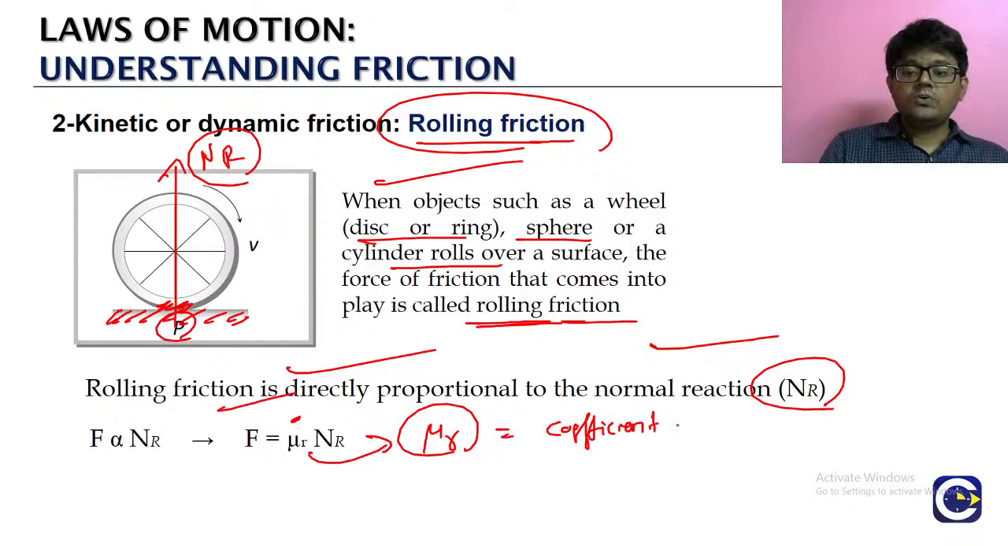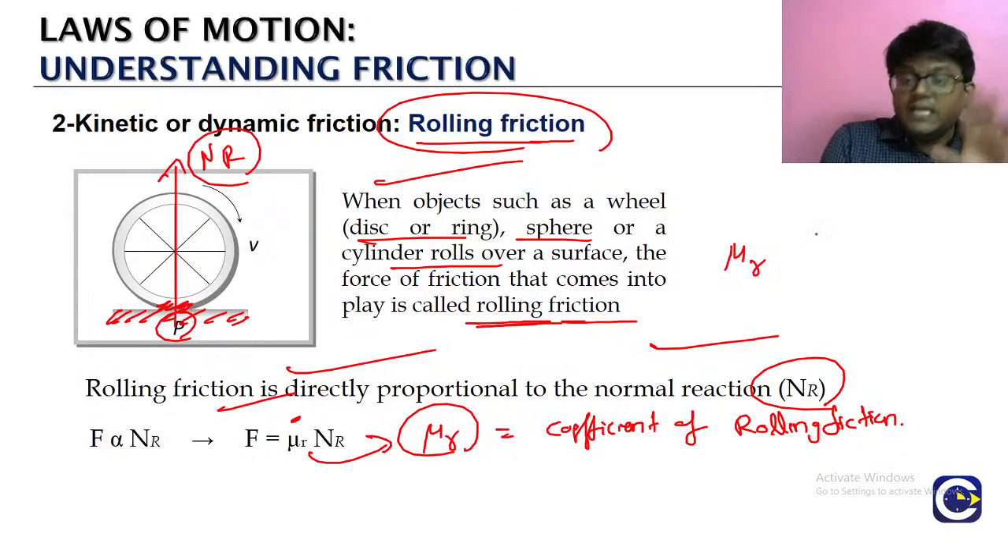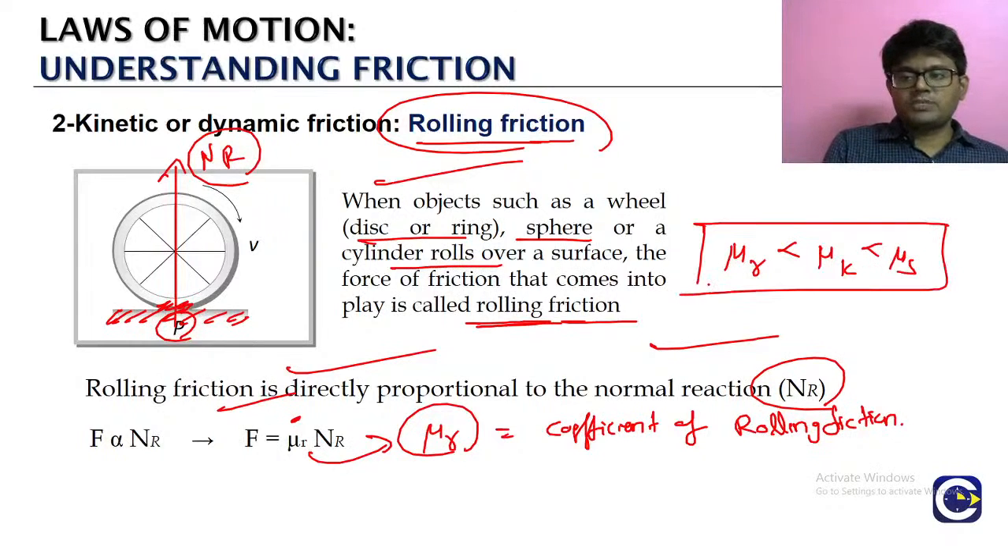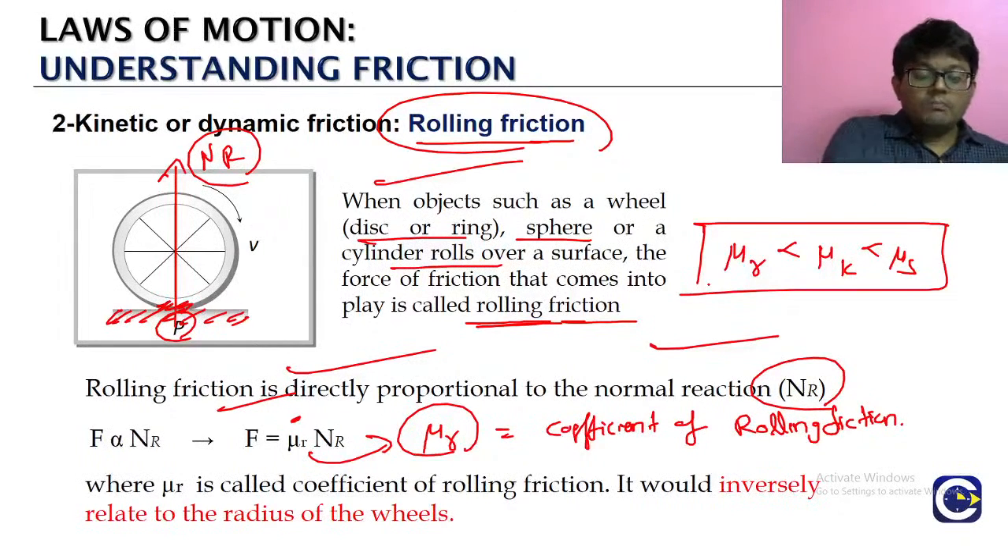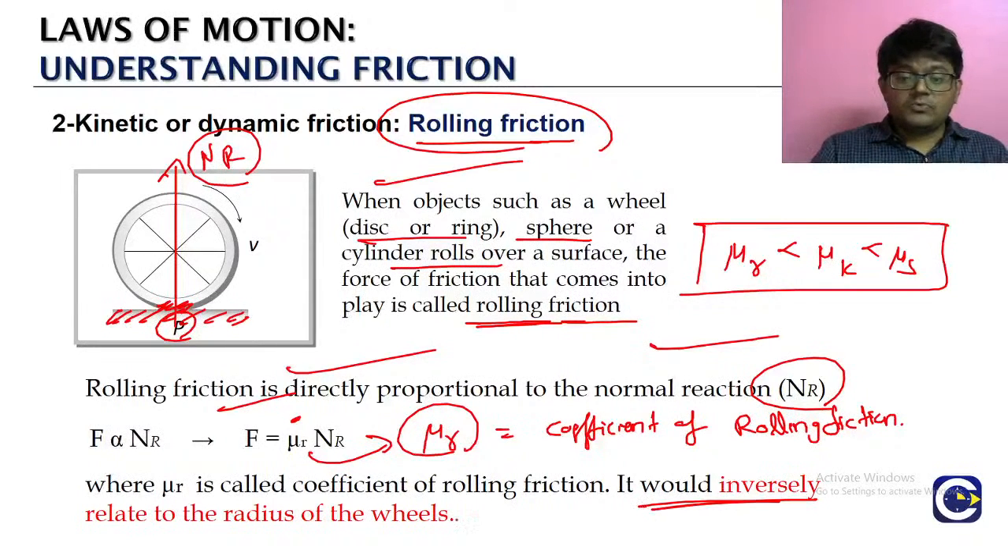Coefficient of rolling friction. The order eppadi theriyuma, mu r oda value will be very less in comparison to mu k. Na already sollirkom, mu k nu sonna we will generally use it for representing what? Sliding, which will be less than mu s. This is a very important question. Mu r value, coefficient of rolling friction will be less than mu k, which will be less than what? Mu s. Okay va?